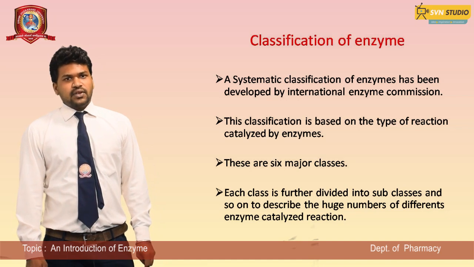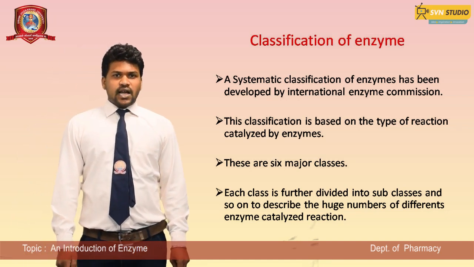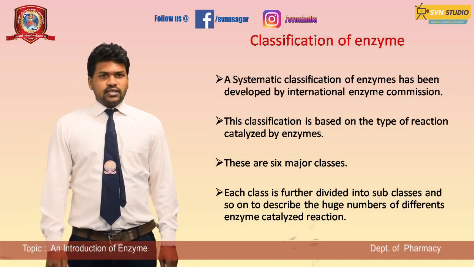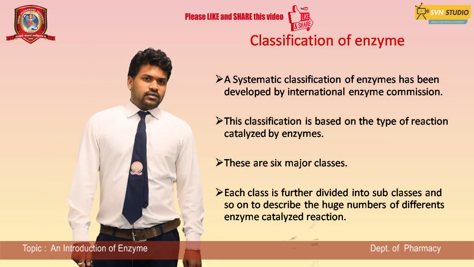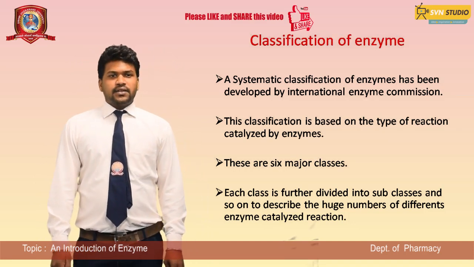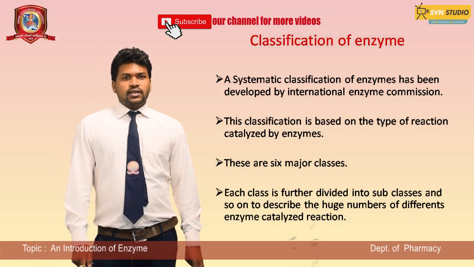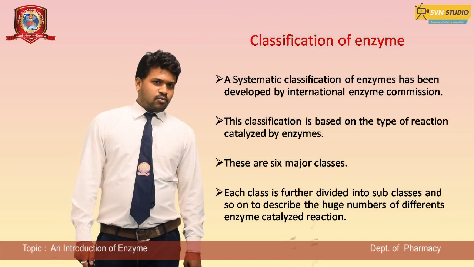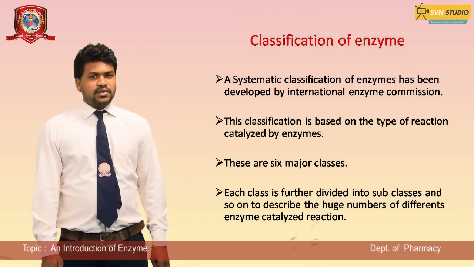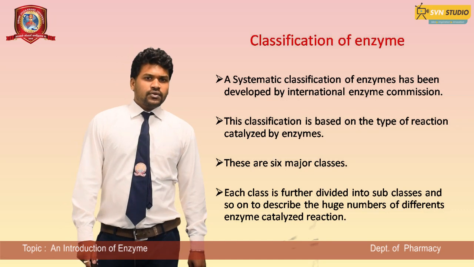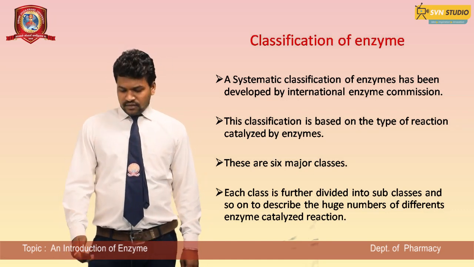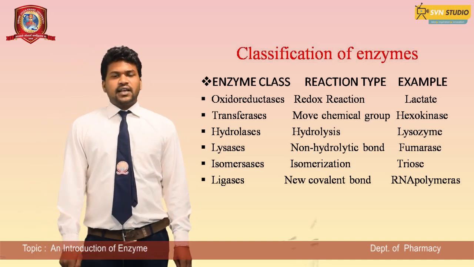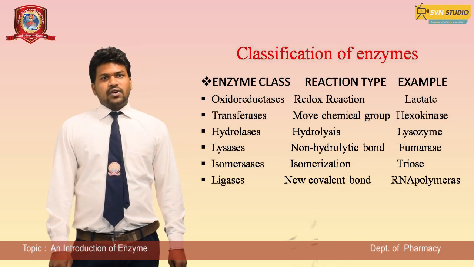Classification of enzymes. A systematic classification of enzymes has been developed by the International Enzyme Commission. This classification is based on the type of reaction catalyzed by enzymes. There are 6 major classes, each class is further divided into subclasses and so on, to describe the huge number of different enzyme-catalyzed reactions.